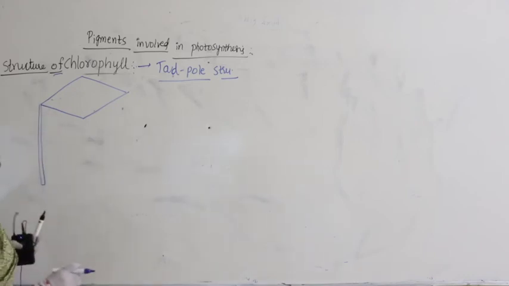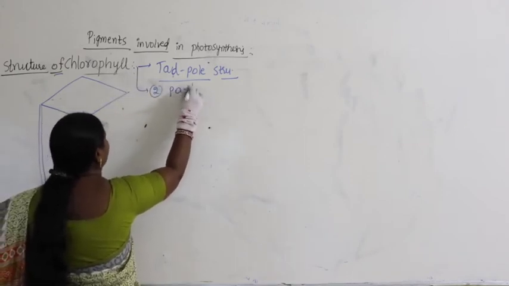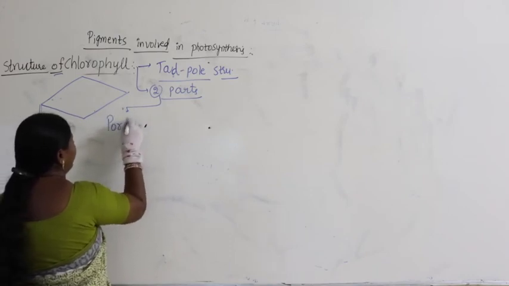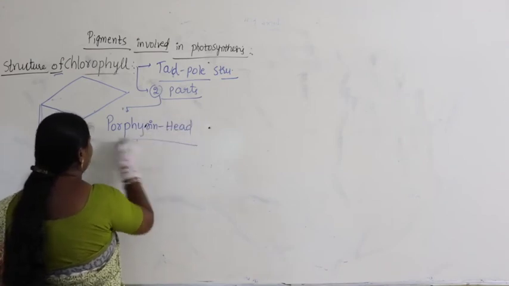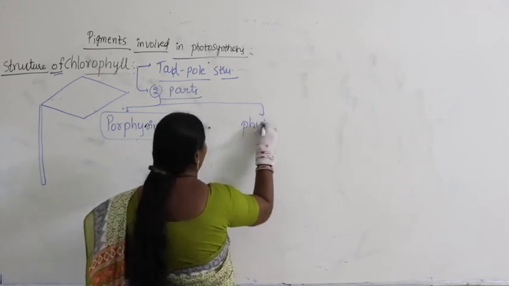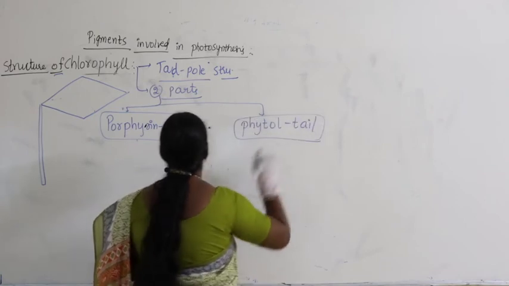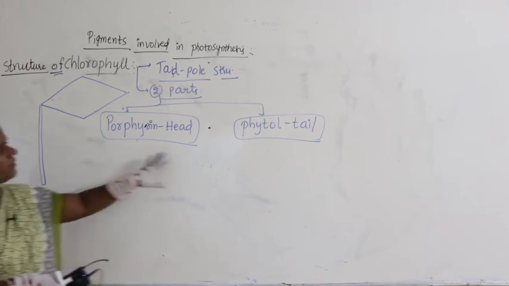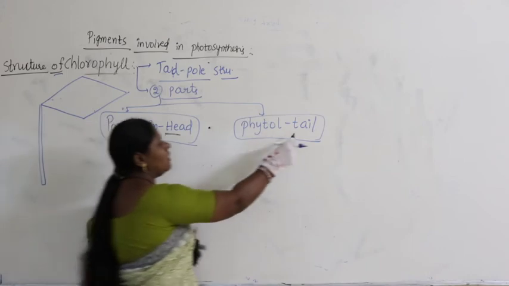So this contains two parts. What are the two parts? One we call the porphyrin head, and the other one is called the phytol tail. This is called the head part and this is called the tail part.